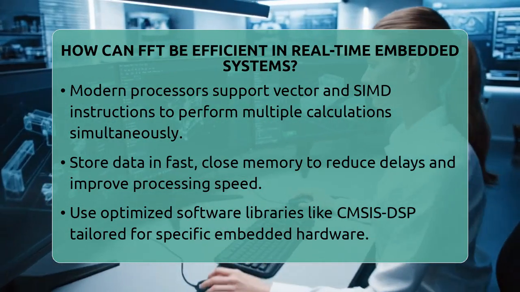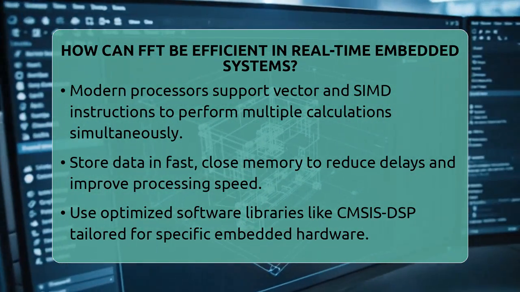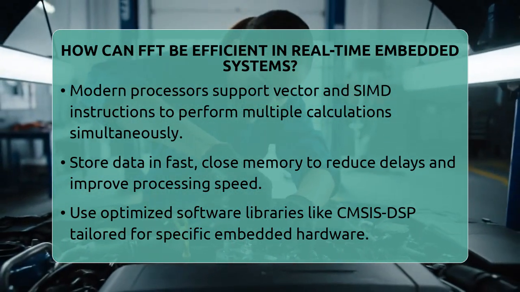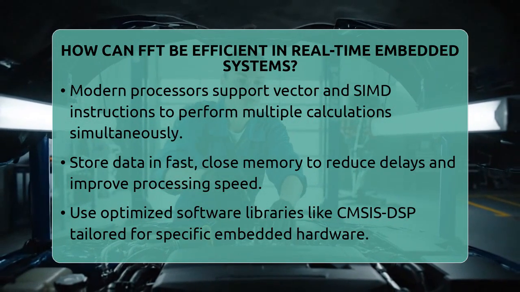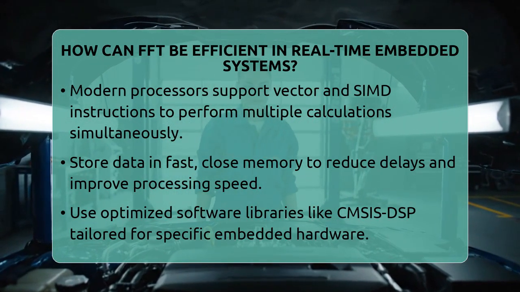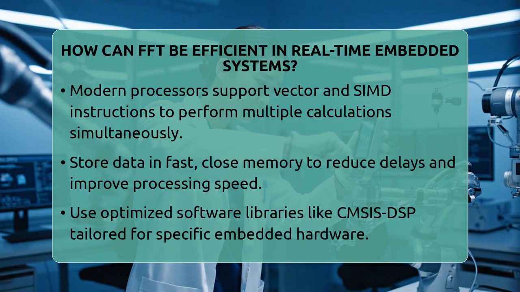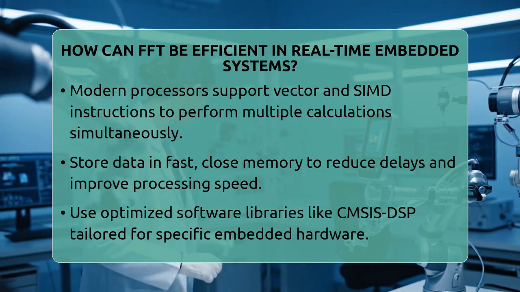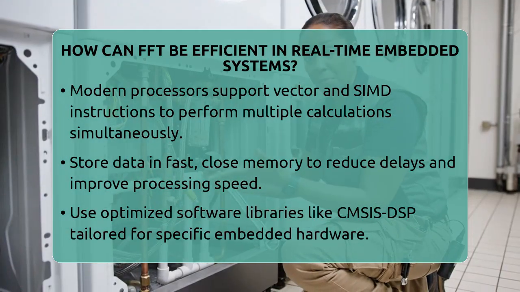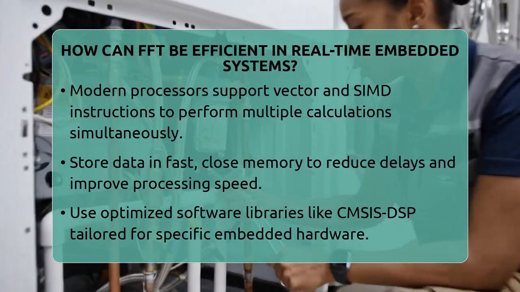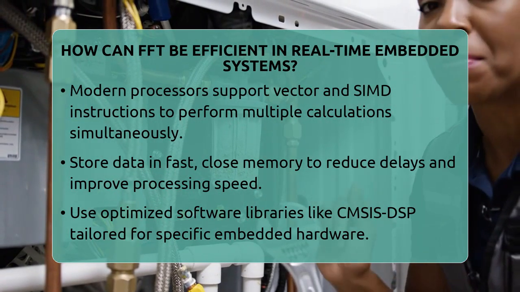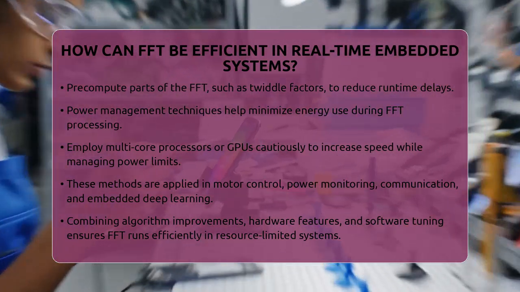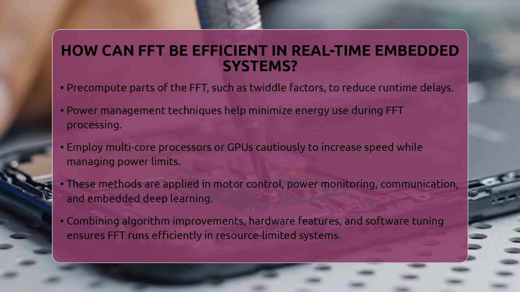Libraries like CMSIS Digital Signal Processing for ARM Cortex processors are tuned to run efficiently on specific hardware. Pre-computing parts of the FFT, like twiddle factors, before runtime also helps reduce delays during actual processing. Power management is essential. Efficient FFT implementations cut down on unnecessary calculations, which lowers energy use. Sometimes, using multiple cores or even graphics processing units can boost speed, but this must be balanced with power limits.